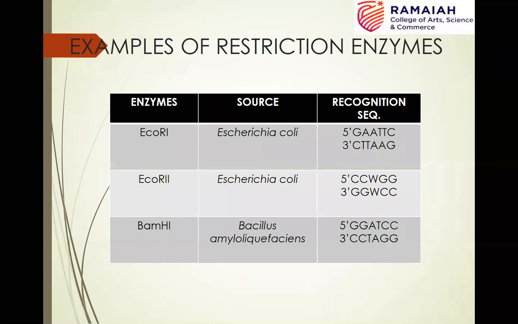Here, a few examples of these restriction enzymes are given with their source and recognition sequence. EcoRI from Escherichia coli, the recognition sequence is so and so. EcoRII is also from E. coli, the recognition sequence is given here. Similarly, another example, all these examples we also discussed while discussing the restriction endonucleases. BamHI is from Bacillus amyloliquefaciens, for which the recognition sequence is given here.